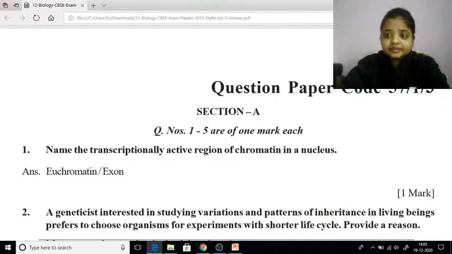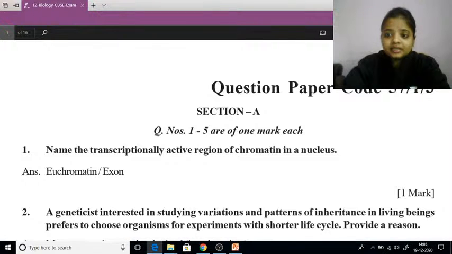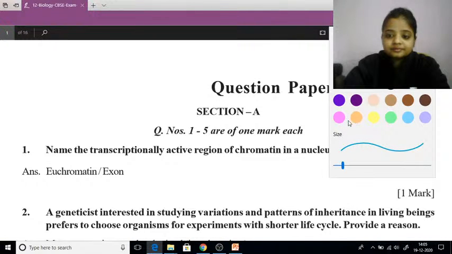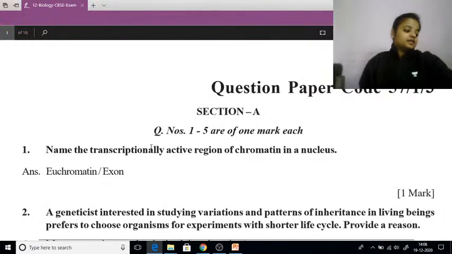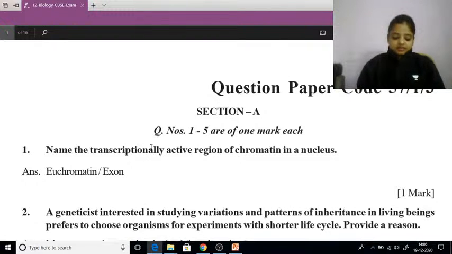Okay, fine. So I think it's completely visible to you, right? The question paper is completely visible to you. Just write in the comment box, or should I zoom in, zoom out a little bit?